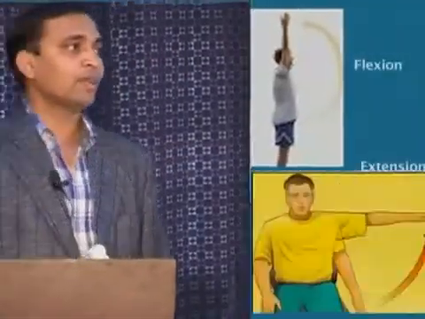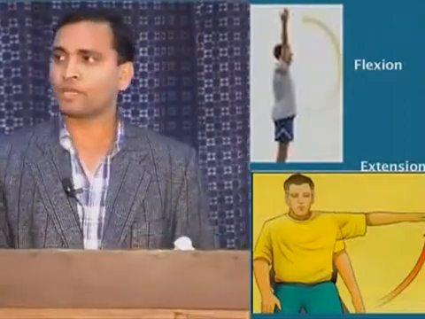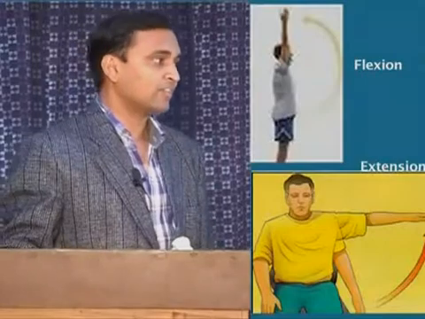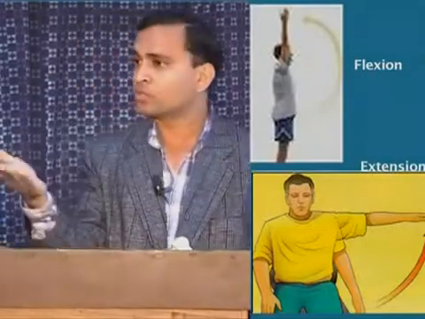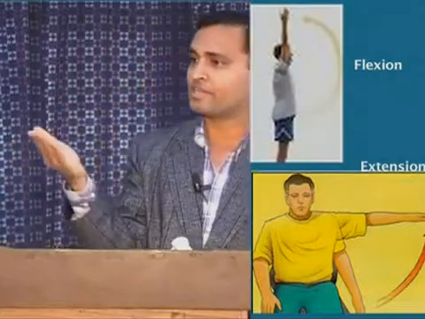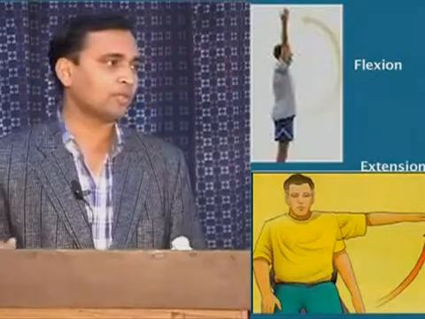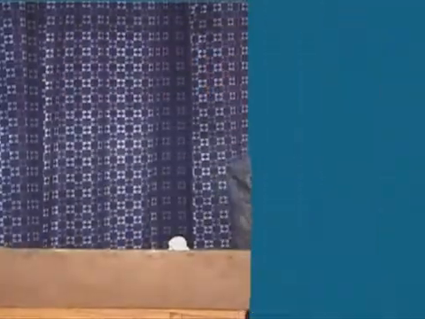This is the example with diagram. In flexion of the wrist, you are trying to approximate the palmar surface of the wrist with the forearm. In extension, you are trying to approximate the dorsal surface of the palm with the forearm. Radial deviation means your thumb is going away from your body, and in ulnar deviation, your little finger is coming towards the midline of the body. Supination and pronation, I have explained to you.